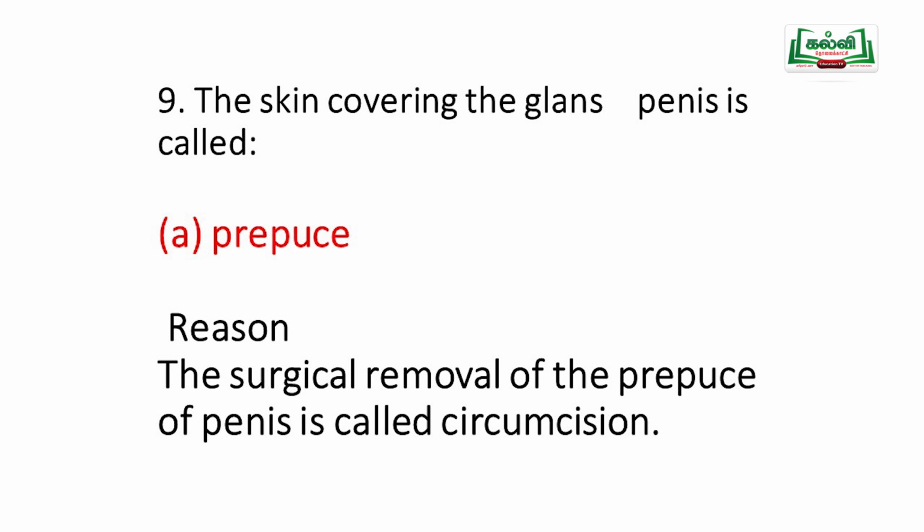The surgical removal of the prepuce of the penis is called circumcision. The skin covering the glans, the end of the penis, can be surgically removed. That skin is called prepuce. We can artificially cut and remove it, and that is called circumcision. Removal of prepuce from the penis is called circumcision.